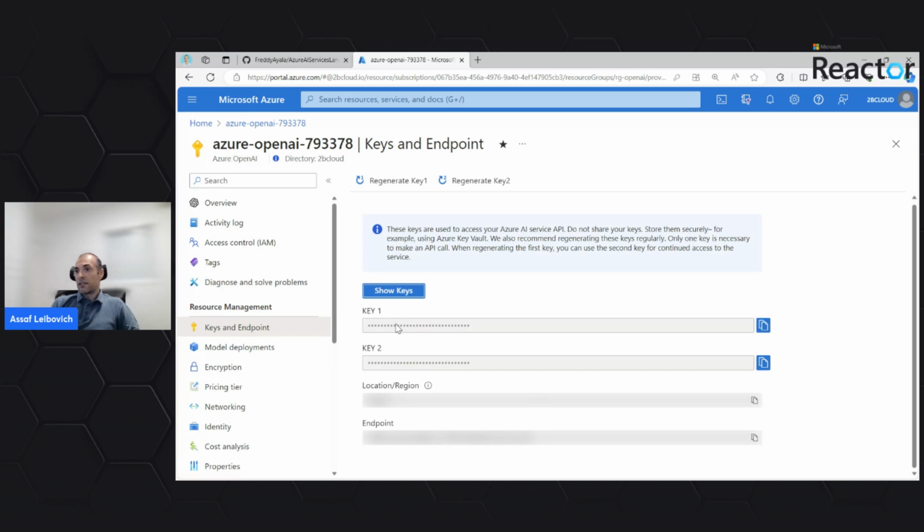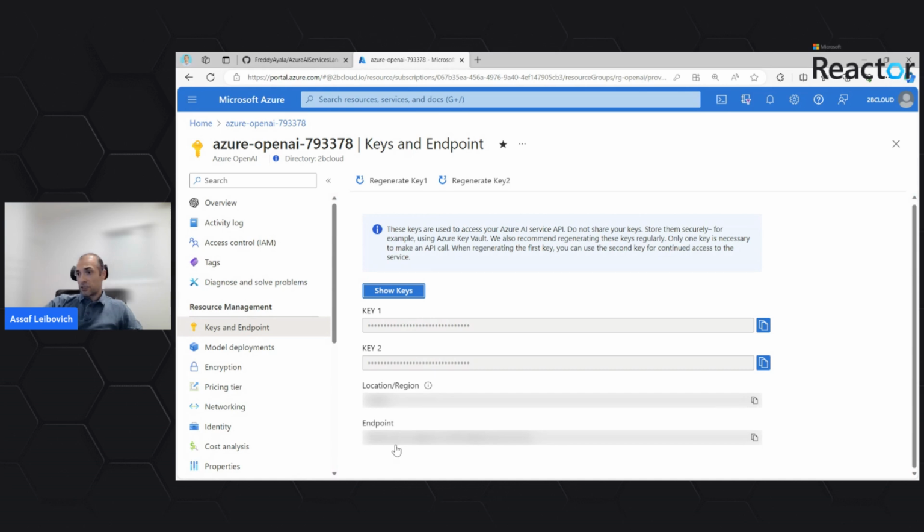This key, when we will use it, will be encapsulated and stored only from a single point that will access the OpenAI service. And it will not be exposable to the rest of the applications or the rest of the components in our application, making it tightly coupled to the OpenAI part and inaccessible for other resources that might not be safe to use. The encapsulation concept is taken care of here in the place that we will handle this key.